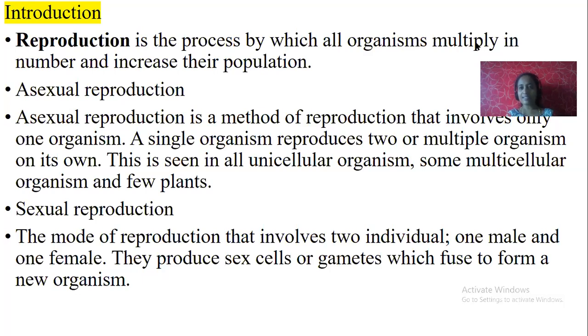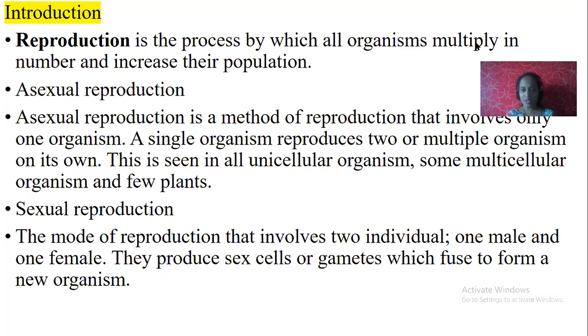Where can you see this asexual reproduction? In unicellular organisms. Unicellular organisms, in the sense, the body itself is made of only one cell. Examples: single-celled organisms, amoeba, euglena, paramecium. And we can see asexual reproduction even in multicellular organisms, whose body is made of more than one cell, and in a few plants too.